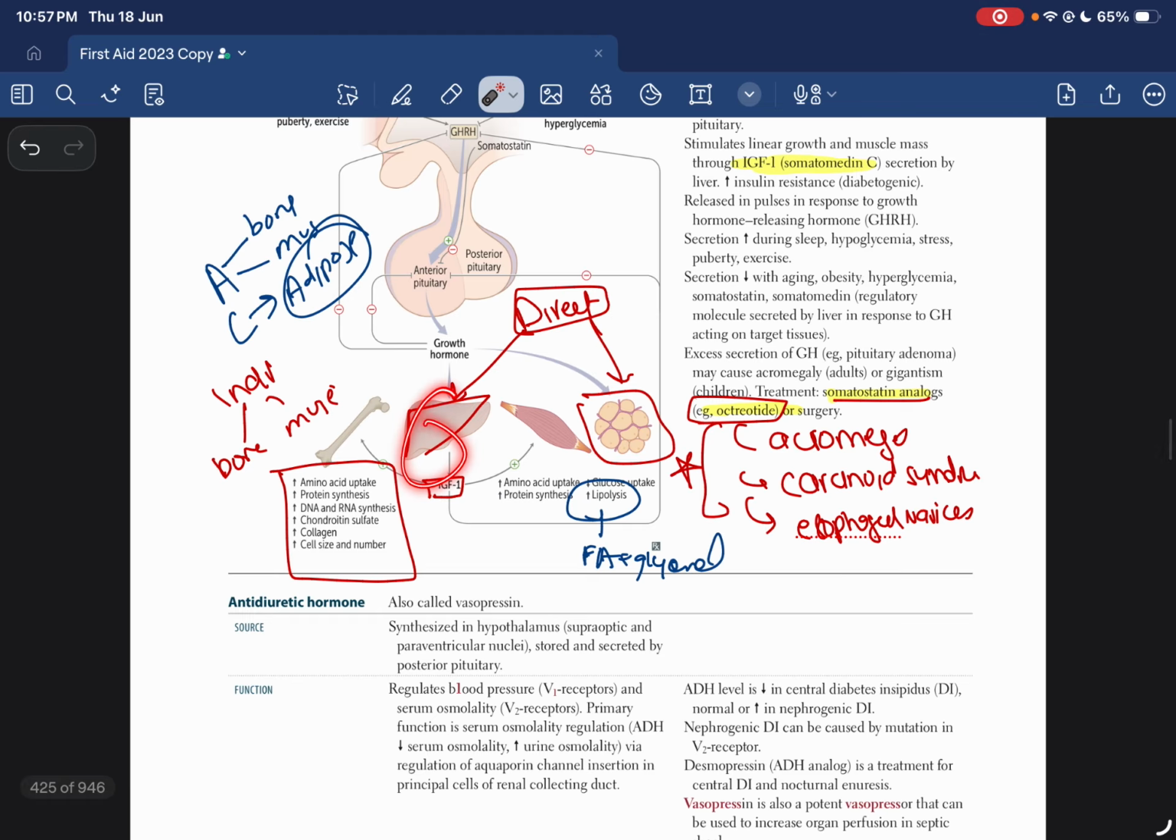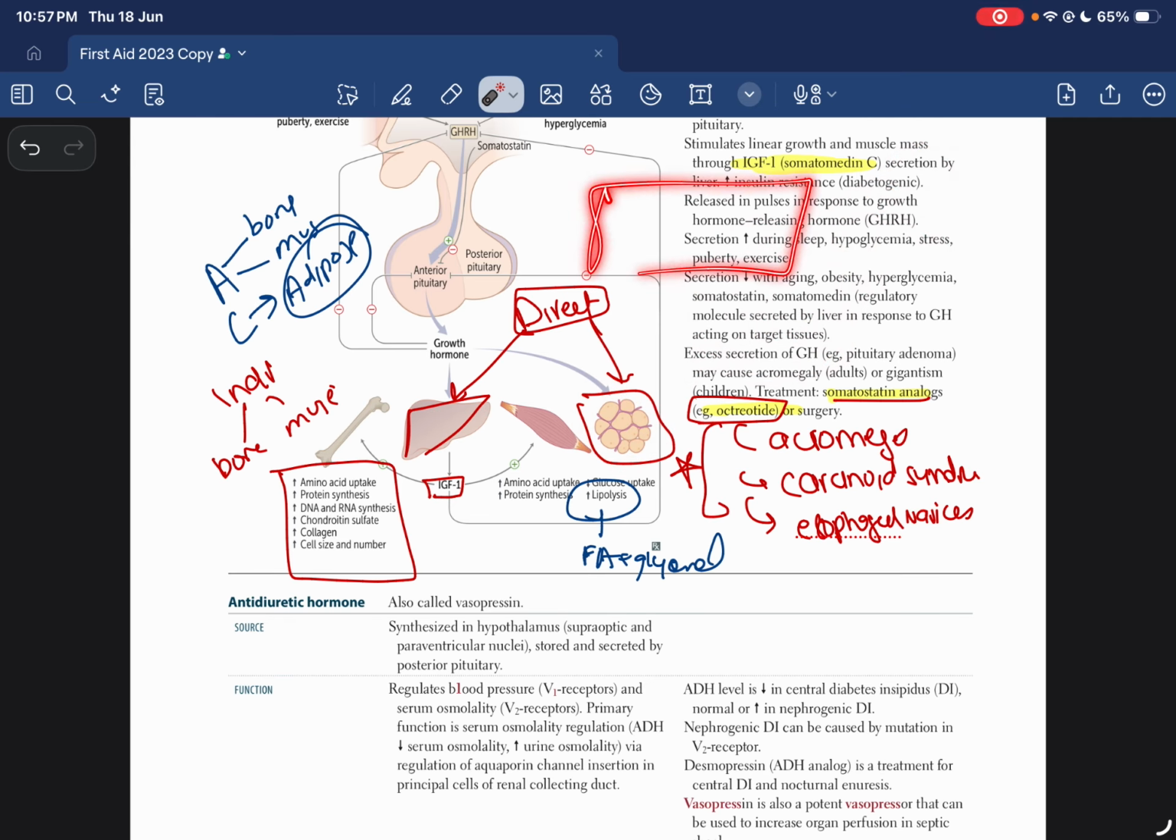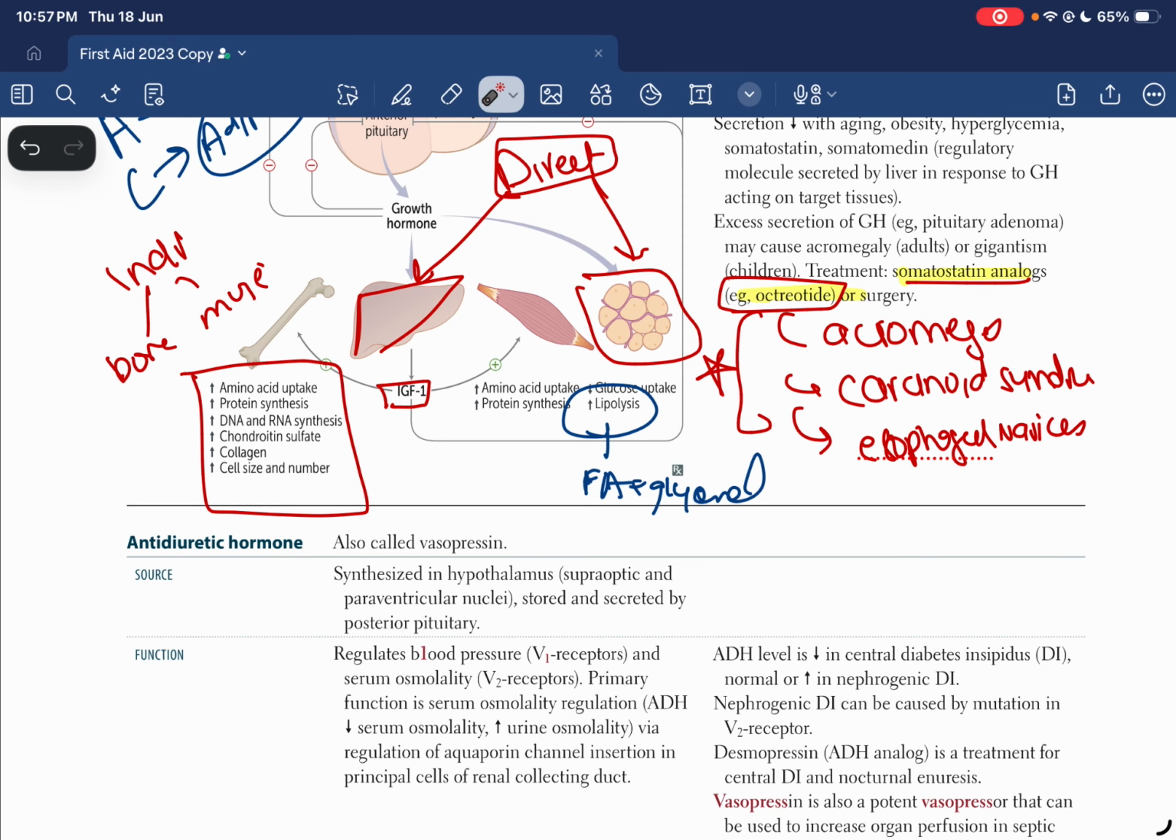The direct effect on adipose tissue is catabolic in nature, breaking down a lot of fats and producing fatty acids and glycerol. It also decreases the uptake of glucose in the fat, so a lot of glucose is going to be in circulation. Then there are the indirect effects, which are anabolic on the bones: increased uptake of amino acids, which form proteins, and increased DNA and RNA synthesis, chondroitin sulfate, and cell size and number. The same applies to the muscles, especially the protein part.